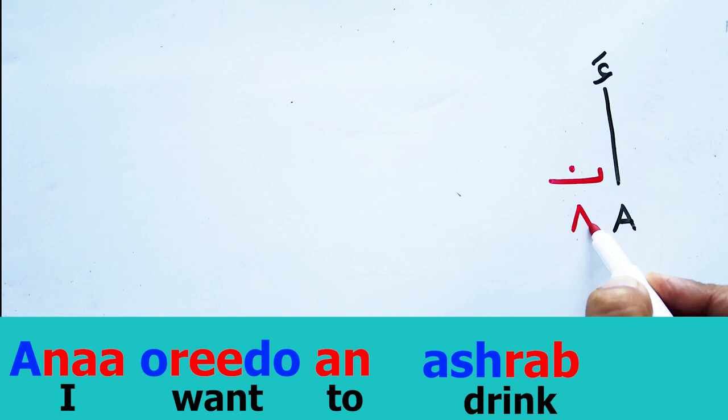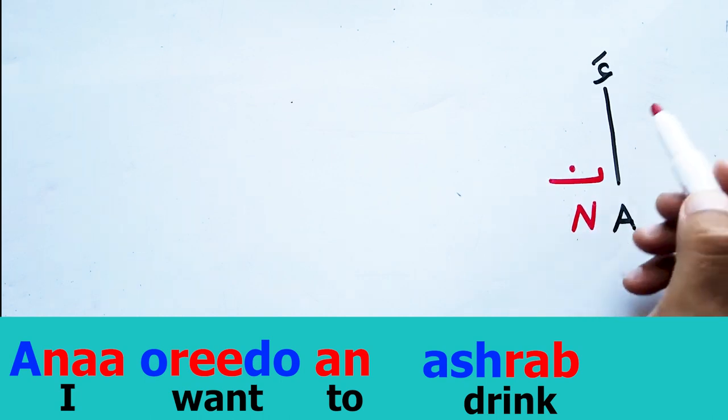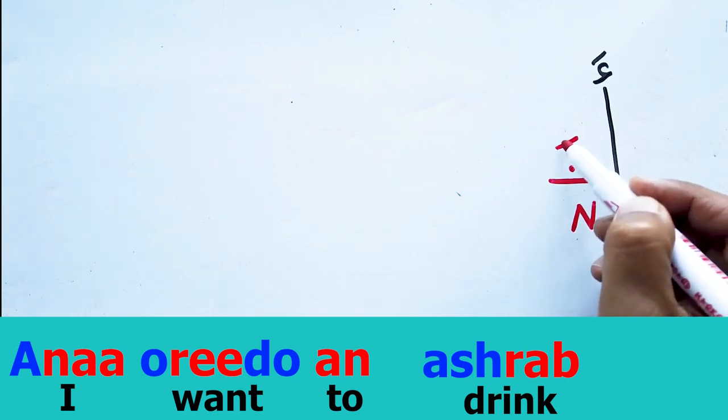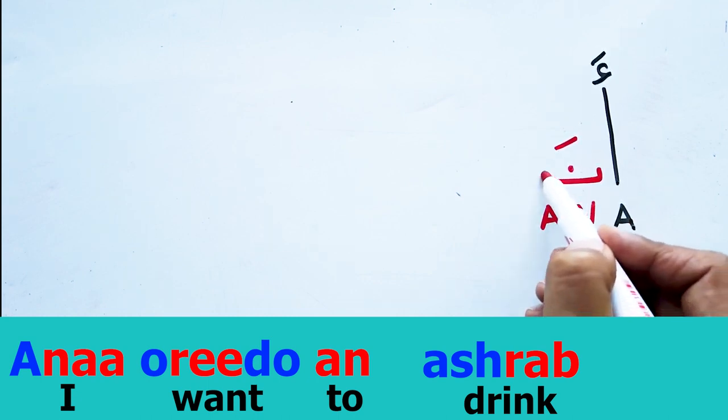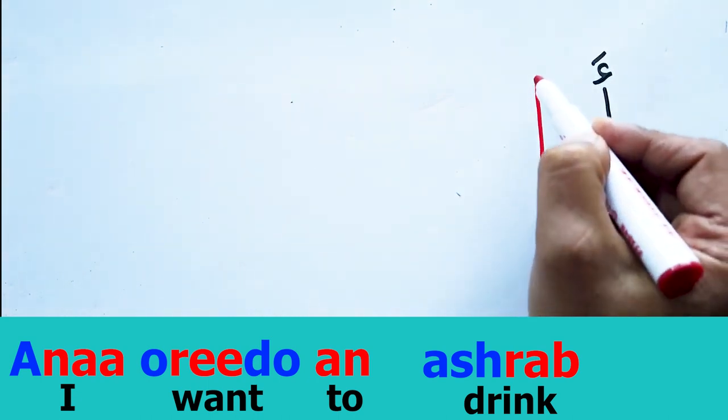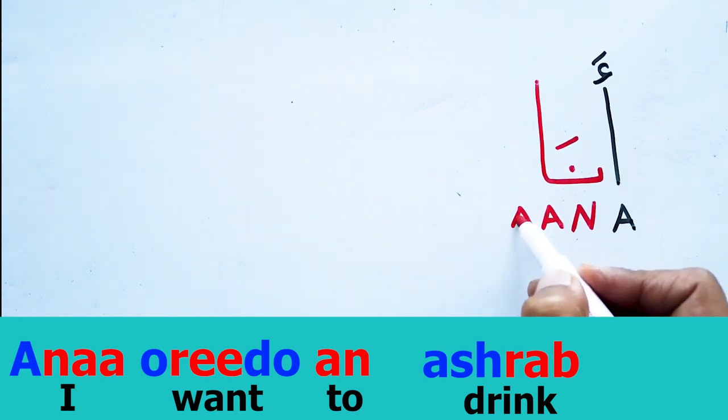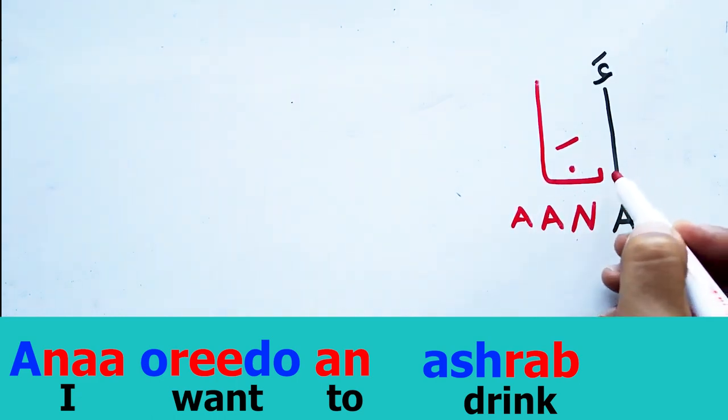It sounds like N in English. This mark on the top, fatha, sounds like A. أنا. Long vowel alif, so I'm gonna add another A. أنا.